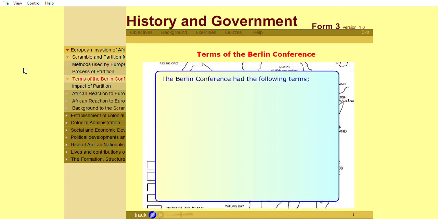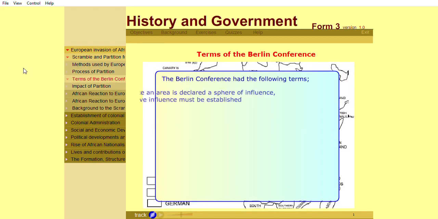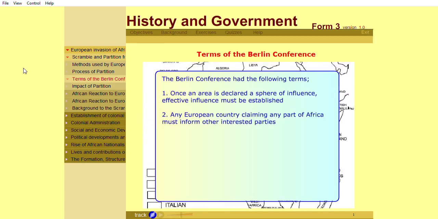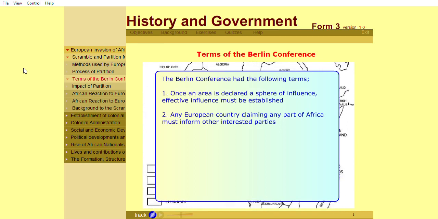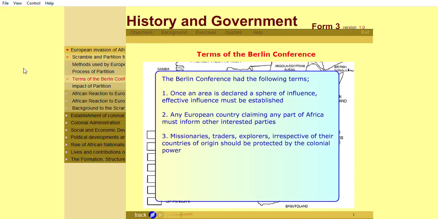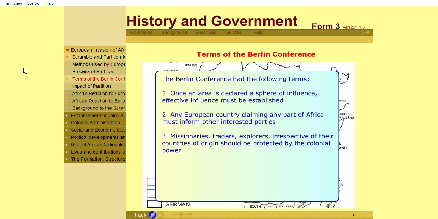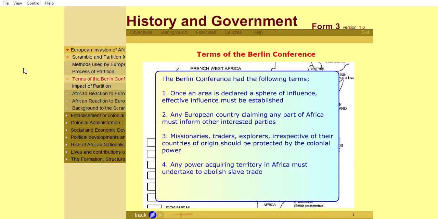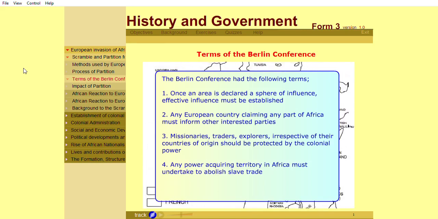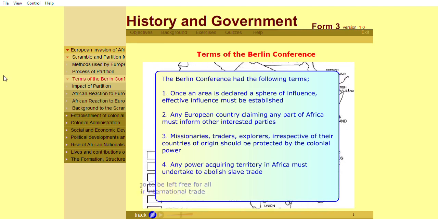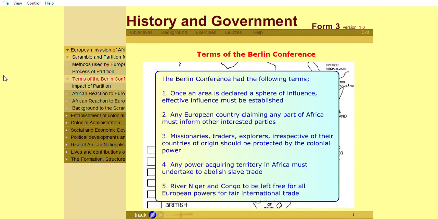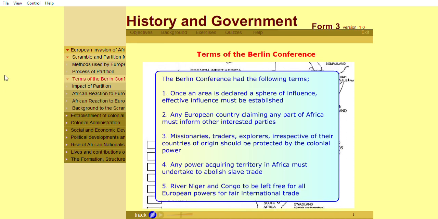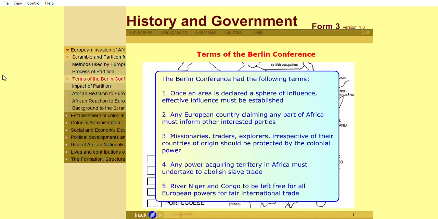The Berlin Conference had the following terms: once an area is declared a sphere of influence, effective influence must be established. Any European country claiming any part of Africa must inform other interested parties. Missionaries, traders, explorers, irrespective of their countries of origin, should be protected by the colonial power. Any power acquiring territory in Africa must undertake to abolish slave trade. River Niger and Congo to be left free for all European powers for fair international trade.